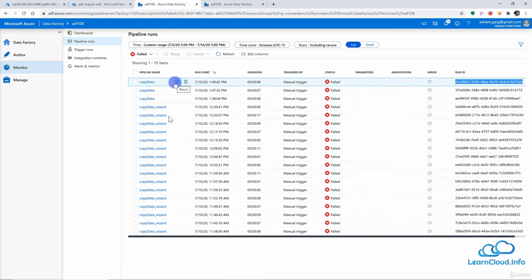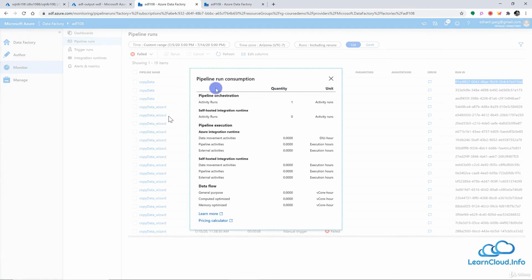And here I have the option to rerun this pipeline if required. And here I can see all the resource consumption by this pipeline. I can see how many activity runs there were, and if it is a self-hosted integration runtime, I may see some data here, or what kind of compute it used on the Databricks side. I can see those values here, and based on these values, it looks like there was not much in this pipeline. This failed, so I cannot see much data here.